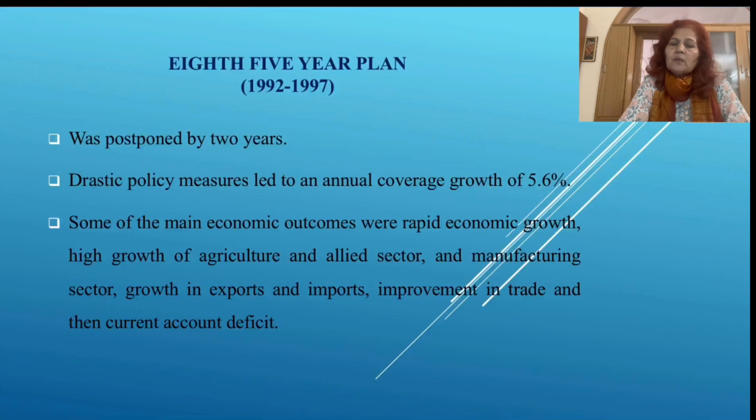Manufacturing sector, growth in exports and imports, improvement in trade, and then current account deficit, because the account deficit is also one of the biggest problems for us. To fulfill that account deficit, we start to take loans from other countries. So, when the country will be under debt, we will have to pay more money in the form of interest. So, that was also one of the basic mottos of this 8th 5-year plan, how the current account deficit can be minimized.